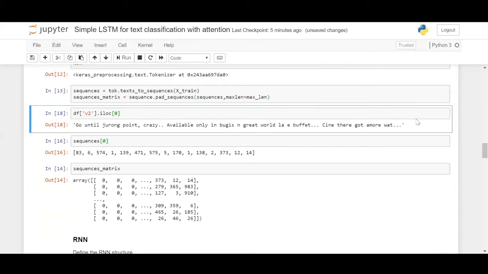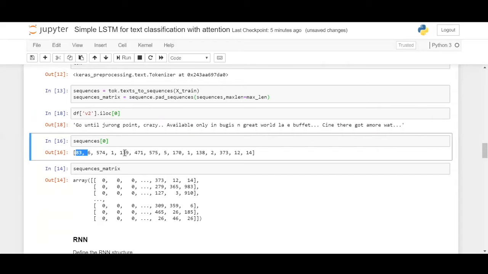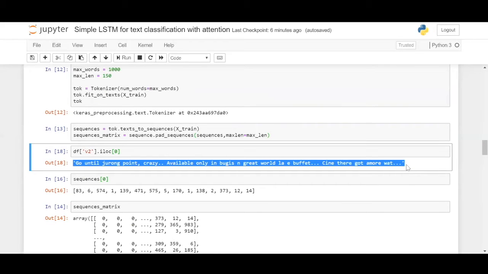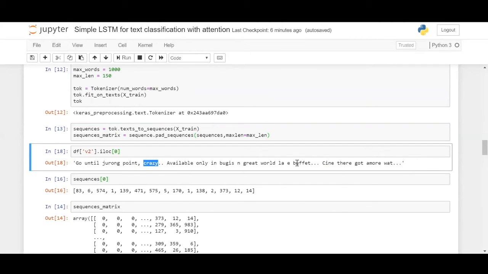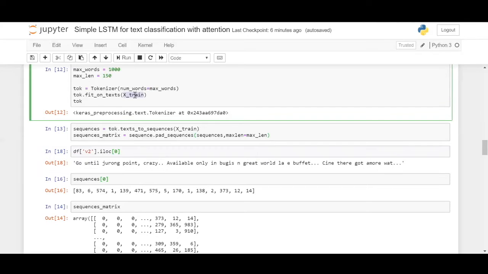So this sentence is now converted into a sequence of numbers, and now this one is padded to a size of 150. What are the words that have the most significance? We have crazy, we have available, and then you have buffet. Available is not that significant, but we can say it is of second order of significance. Like that, this model goes through each and every word in the sentence and tries to assign a number to it based on its importance and the frequency in the entire X train. And that is what is returned.